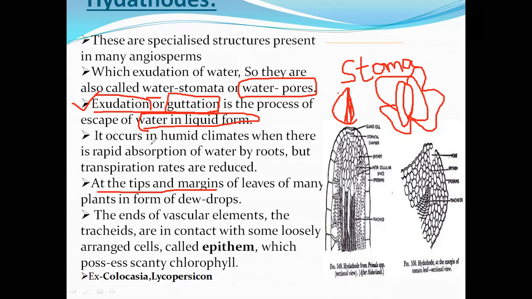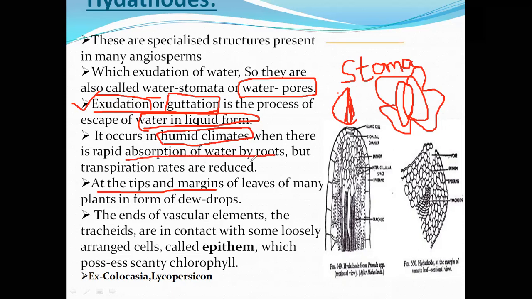Whenever the climate is humid and there is a rapid absorption of water by the roots, the excess water absorbed by the roots is lost through the hydathodes. The first condition is humid climate; the second is rapid absorption of water by roots.